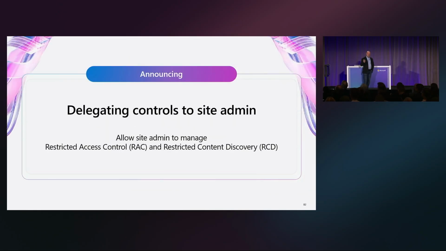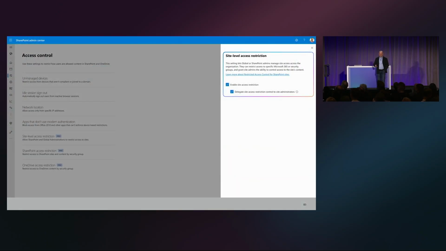Now, there are a few other things that I want to call out really quickly. You are already aware of restricted access control and restricted content discovery functionality that's part of SAM. We are now allowing you to delegate that capability to the site admins, right? So this is important.